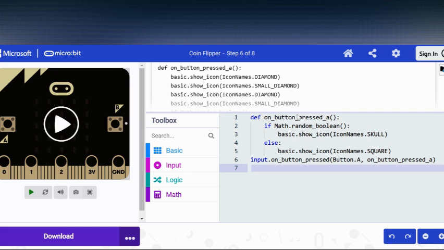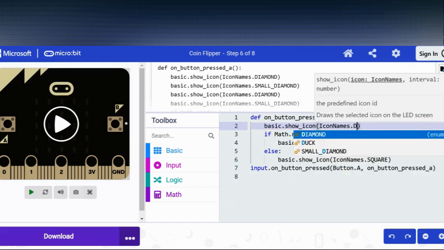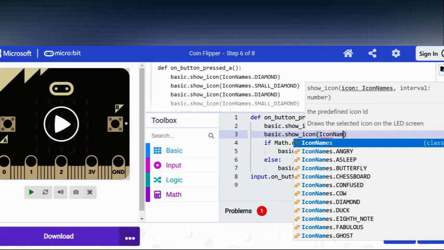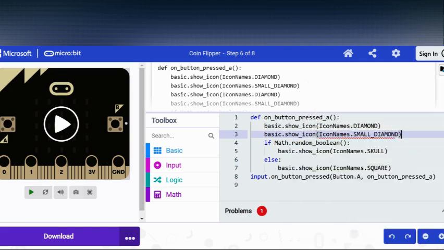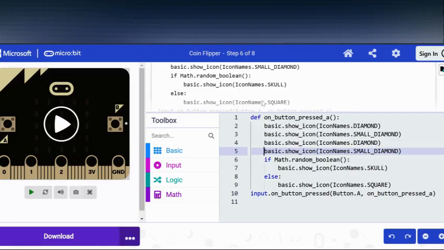Otherwise, stay tuned. Between lines 1 and 4, we're going to add some extra lines of code for suspense and to polish it up. Those extra lines of code are going to be 4 lines of 2 alternating codes, so the microbit will show big diamond switching with a small diamond. And your code should end up looking like this.